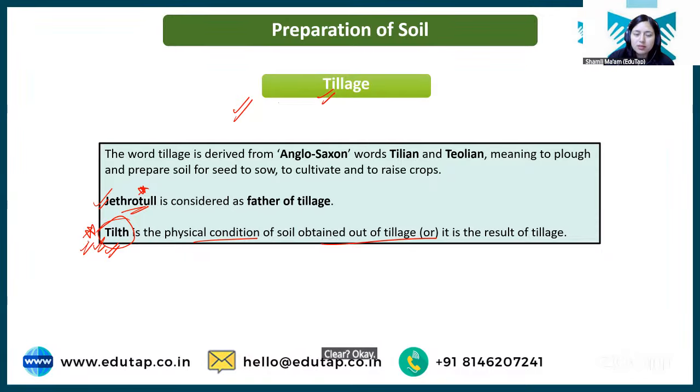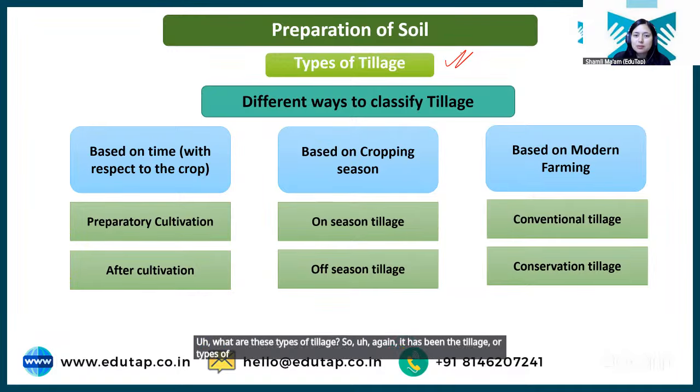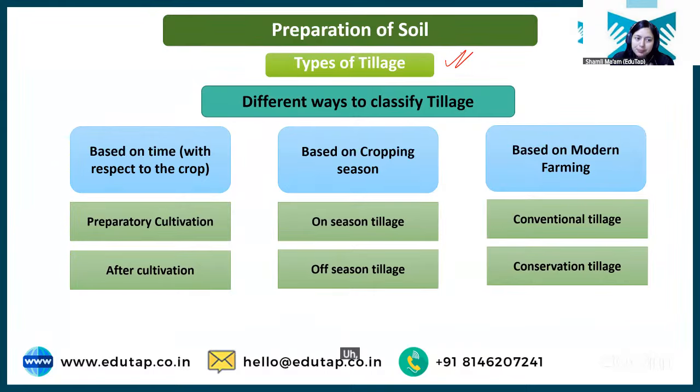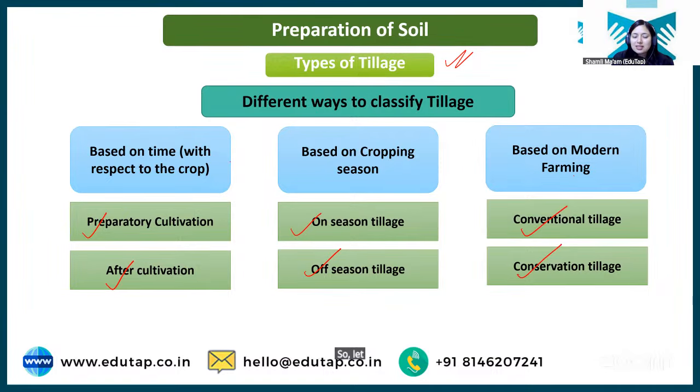Okay. Now, students, tillage is of different types, and we need to understand what these types of tillage are. Types of tillage have been classified in different ways. First is based on time with respect to crop. When we are doing the tillage operation with respect to the crop, we have preparatory cultivation and after cultivation. Then based on cropping season, we have on season and off season, and based on modern farming, conventional and conservation. So let us discuss them one by one in detail.